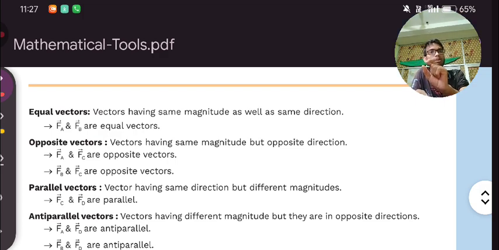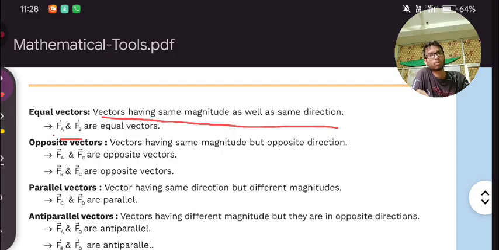If the direction is the same and the amount of force of both persons is the same, everything is the same, it will be equal vectors. So vectors having the same magnitude as well as the same direction are equal vectors.